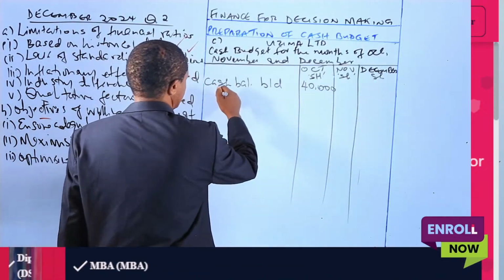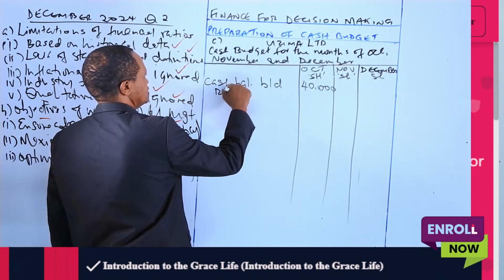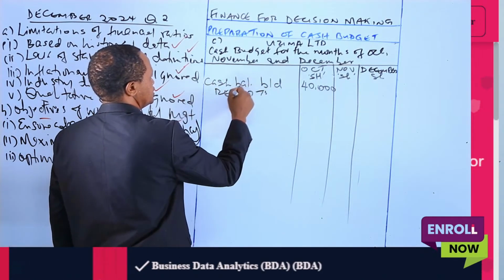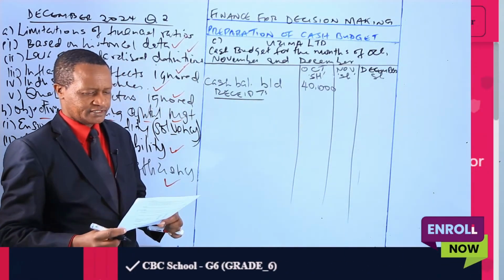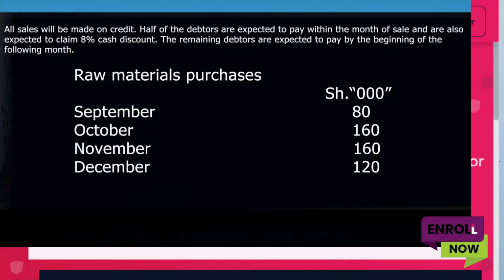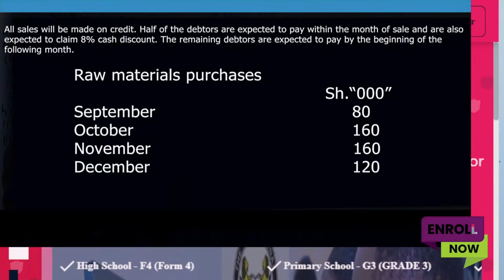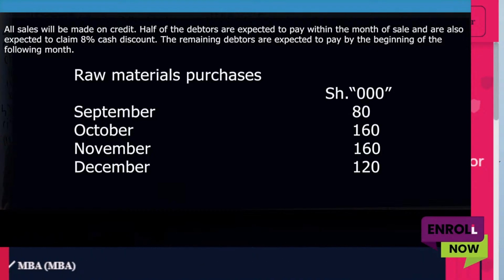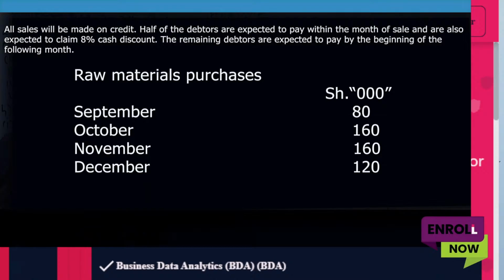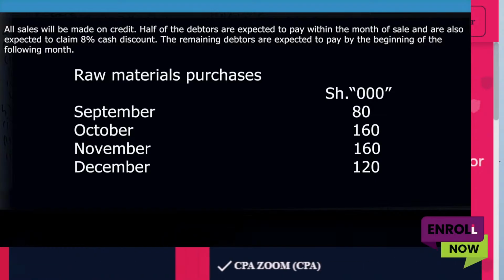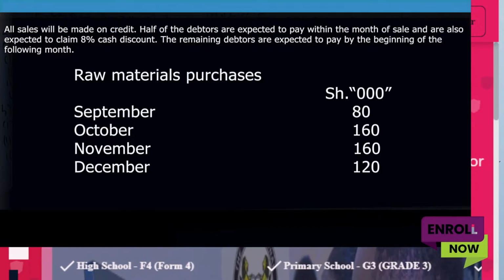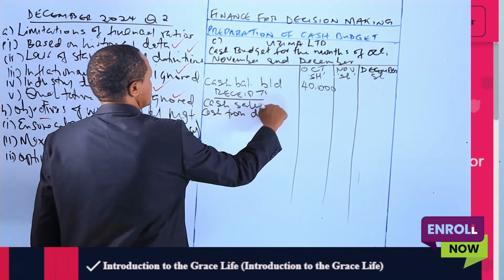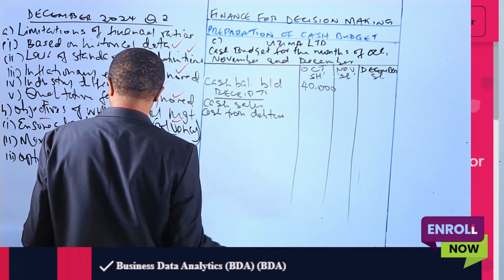Then we have the receipts. We need to identify the sources of these receipts. From the question, we have cash sales, that is the first source. Then we have collections from debtors. Those are the main receipts. Cash sales, then the second receipt is cash collections from debtors. In this question, those are the only two receipts.